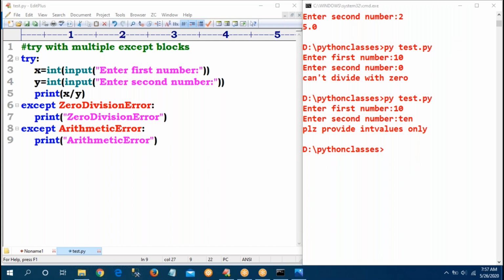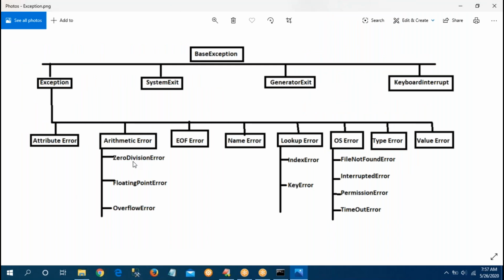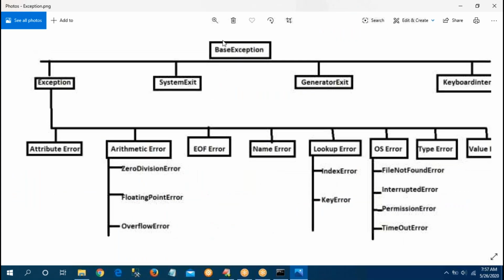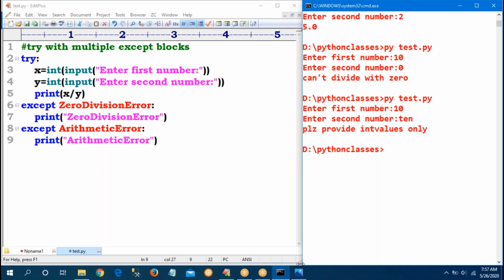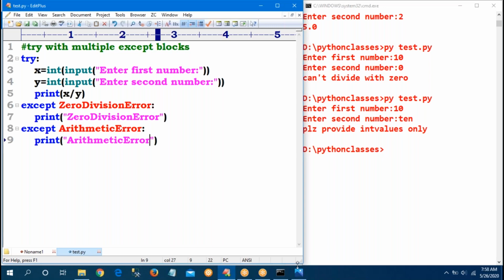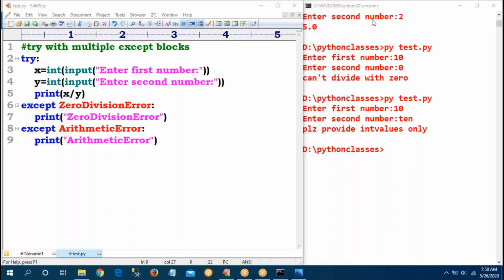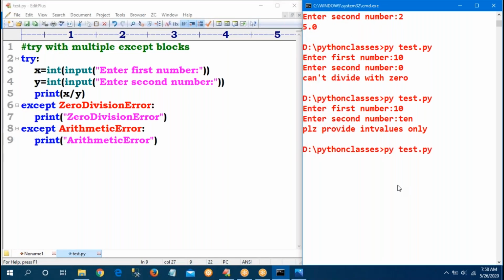First it checks ZeroDivisionError. If it is not there, then ArithmeticError, then Exception, then BaseException. Like that. So priority always goes to the child class, but that is in Java, not Python. Don't think that. We are using Python, so that is the reason you said the parent will be executed. But that is absolutely wrong. Observe. Run it, enter 10, enter 0. Which will execute?